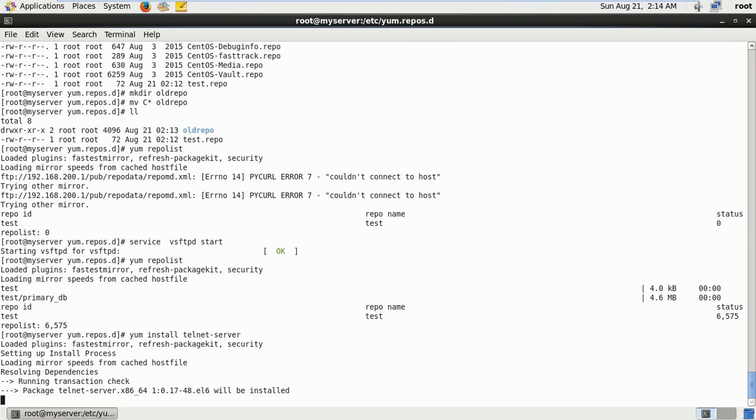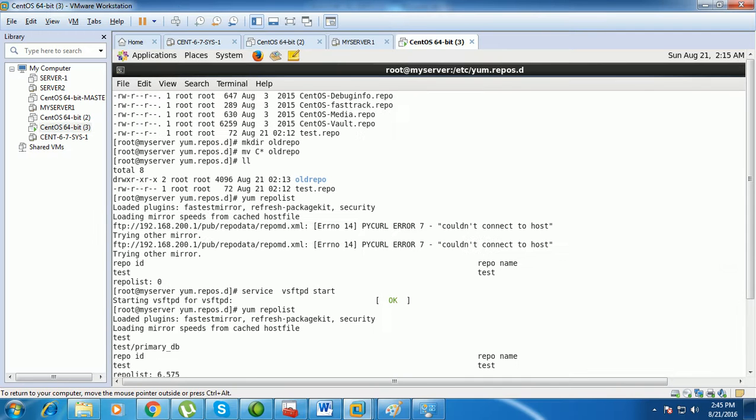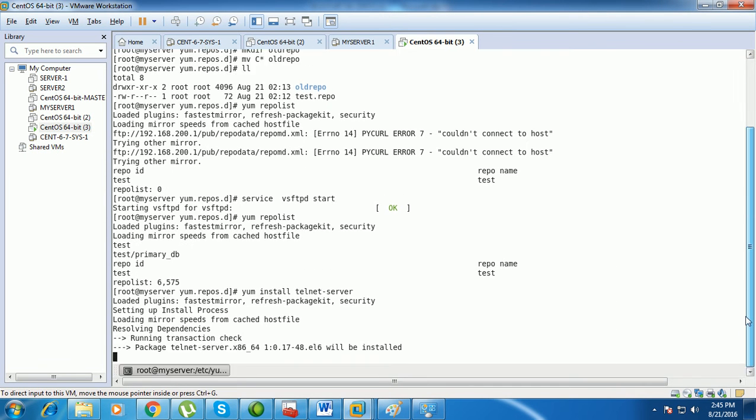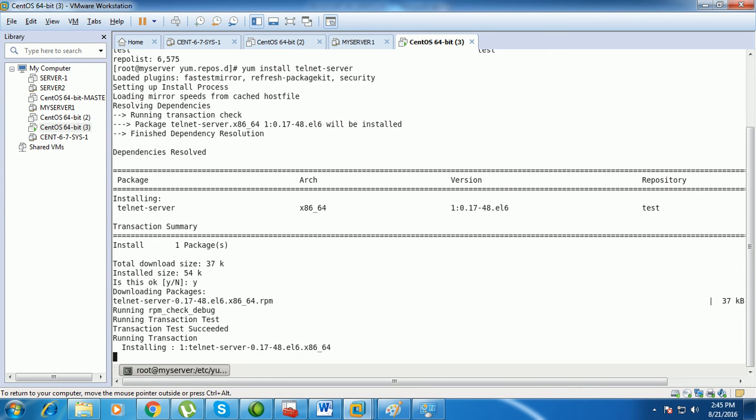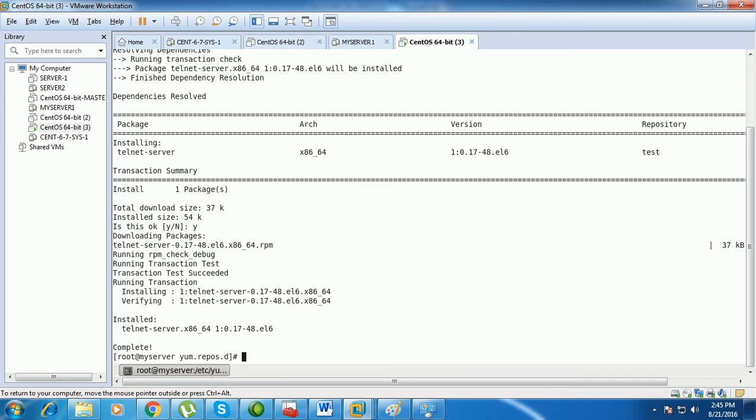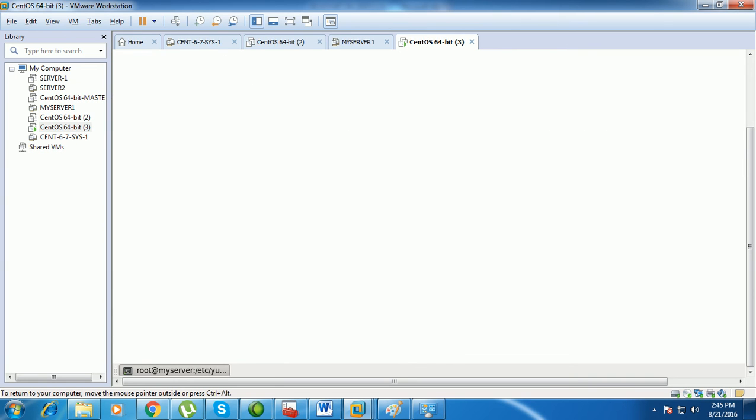Now it is downloading and installing. Our repository is working fine now.